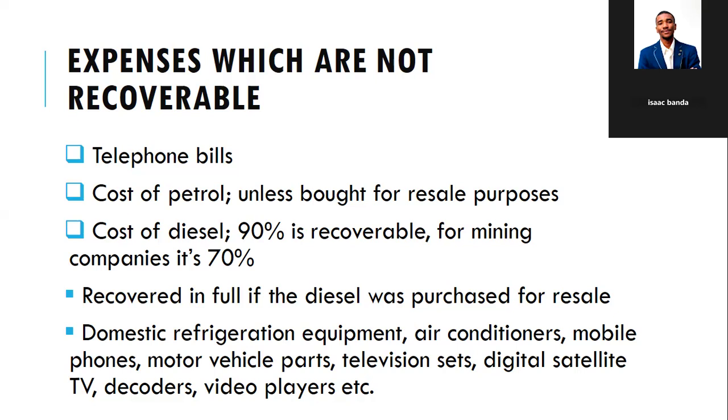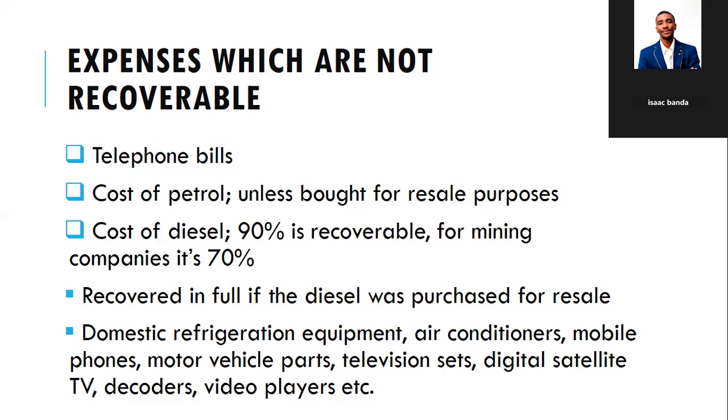Then for mining companies, only 70% is recoverable for diesel expenditure. It can be recovered in full if the diesel was purchased for resale, right? Then domestic refrigeration, air conditioning, mobile phones, motor vehicle parts, television sets, digital satellite decoders, and all these other items which are used in the office, VAT is not recoverable.